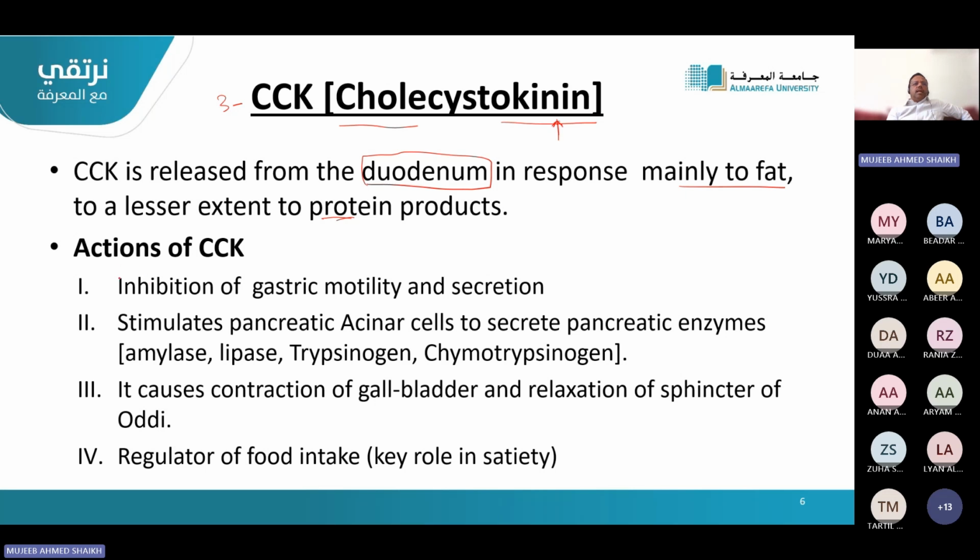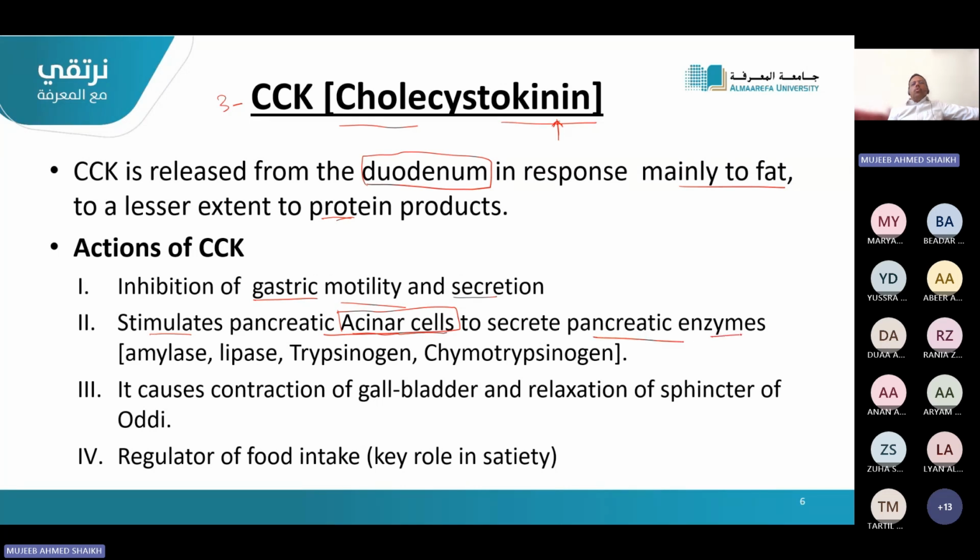Its actions are inhibition of gastric motility. Both CCK and secretin will be inhibiting the gastric motility. They stimulate pancreatic acinar cells. Now here, not ductal cells. They are acting on acinar cells to secrete pancreatic enzymes.